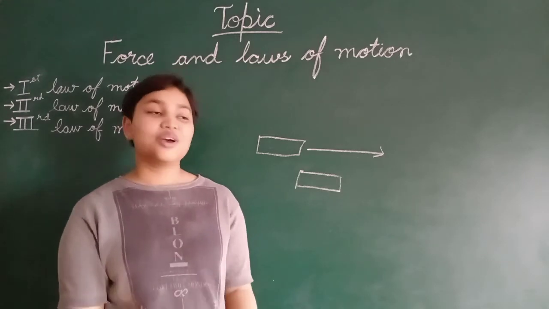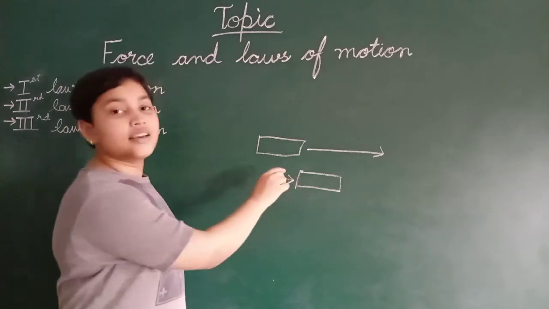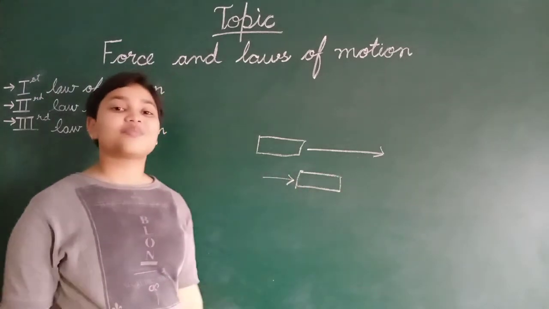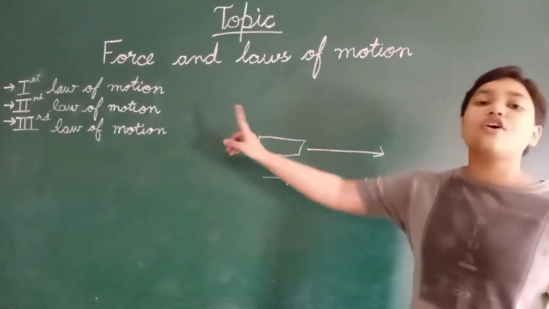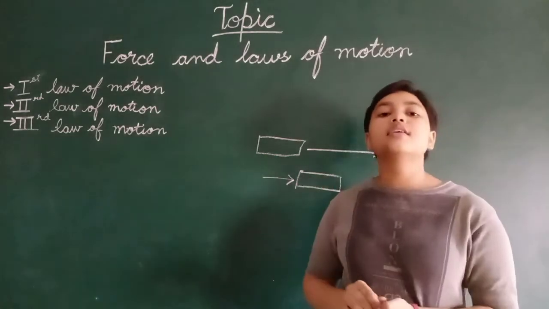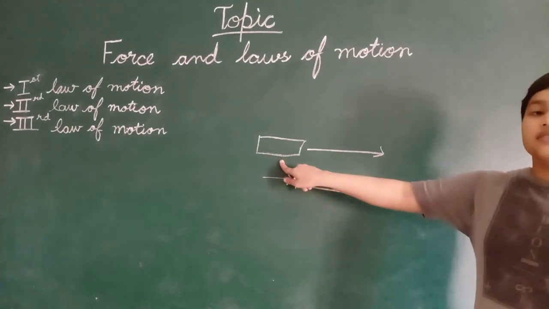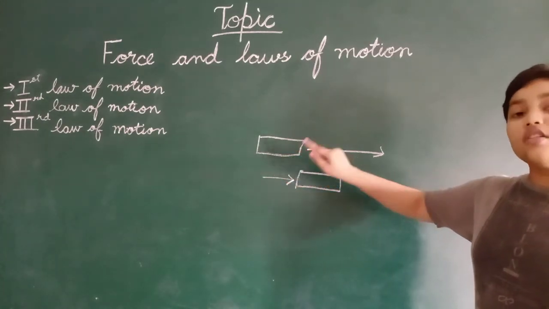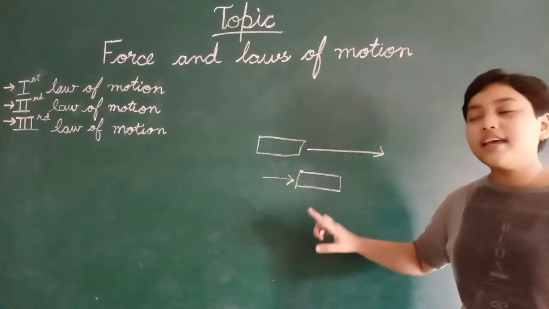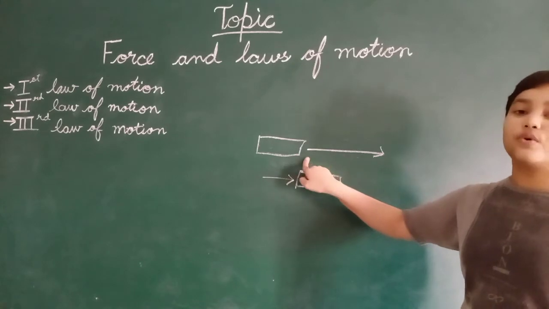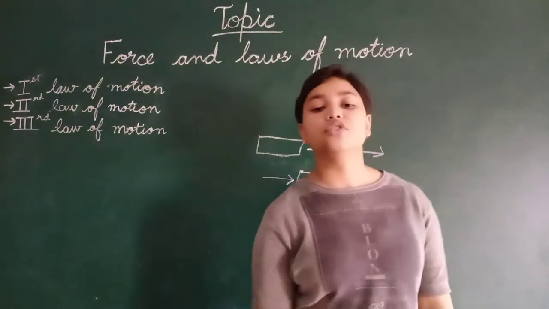We have to move. So this is an external unbalanced force which is applied. Then this object will move. So I hope you have a pretty clear idea of the first law of motion. The first law of motion states that an object remains at rest or in motion, wants to remain in the rest or motion, until an external unbalanced force is applied on it. So this is the first law of motion.